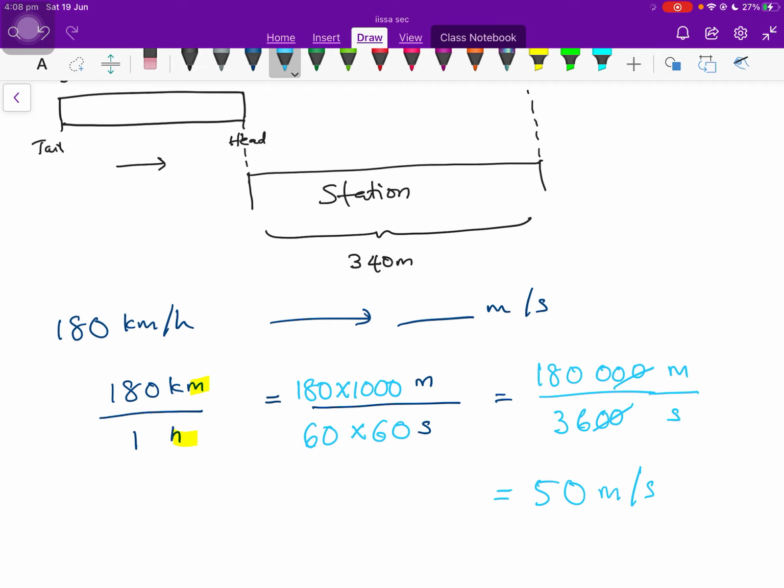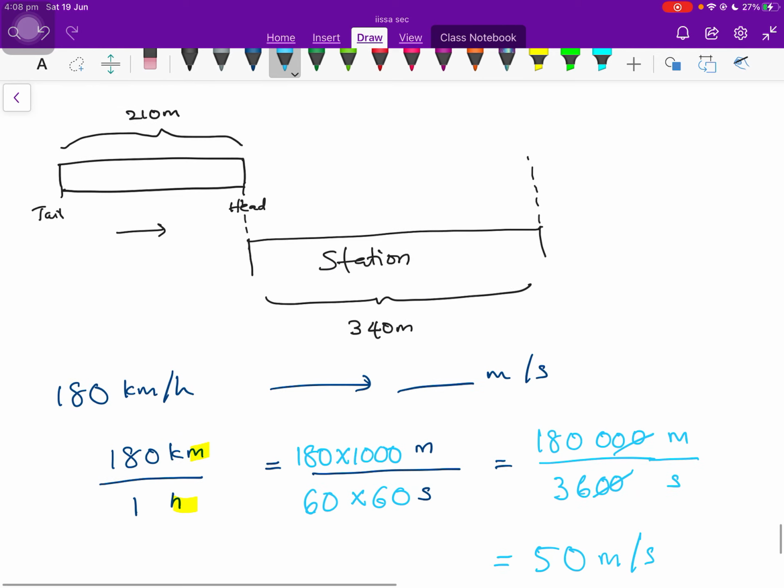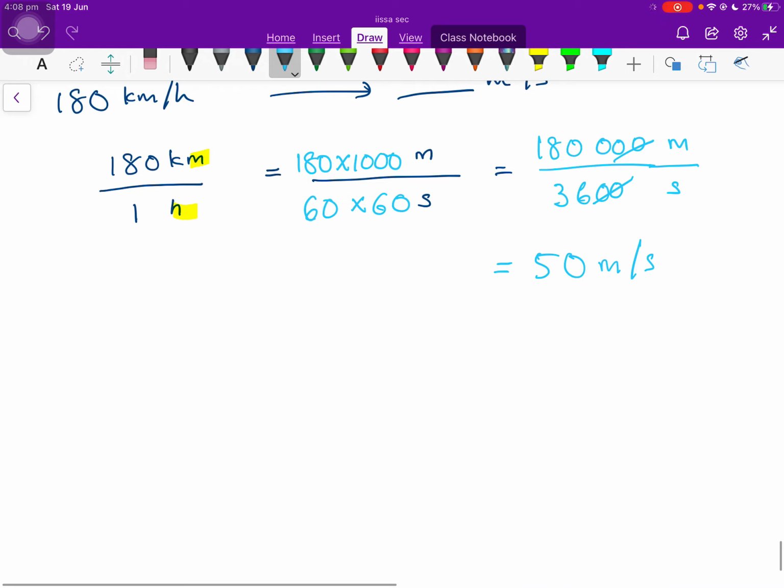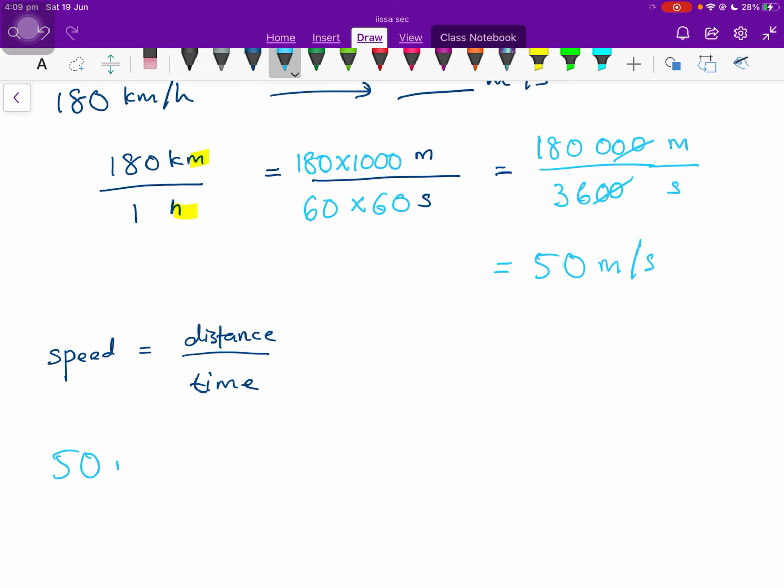So this is quite easy for us to tackle this question now. When we are talking about speed, we are actually doing distance over time. Now, we already know the speed is 50 meters per second.